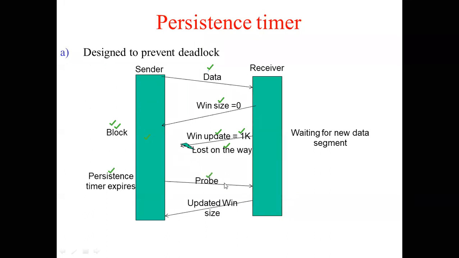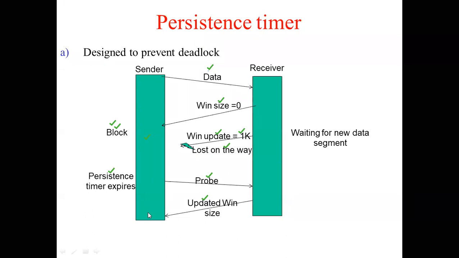So when it sends a probe to the receiver, it comes to know that something went wrong with the previous window update. Maybe it never reached the receiver, and hence it once again retransmits that window size, say equal to 1K. Now when that comes to the sender, it will come to know that receiver is ready to accept the data, and once again the retransmission will start.